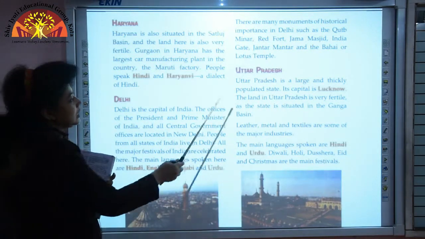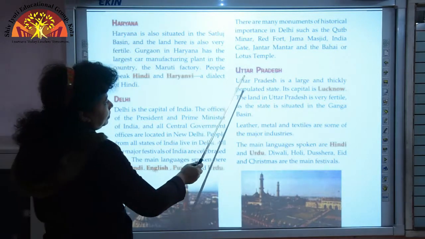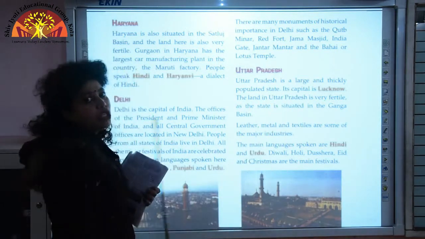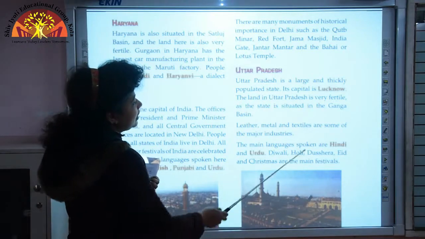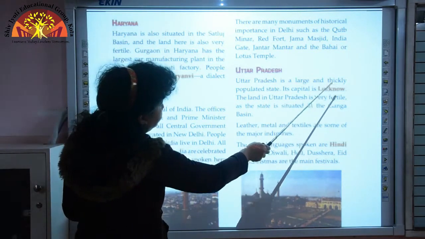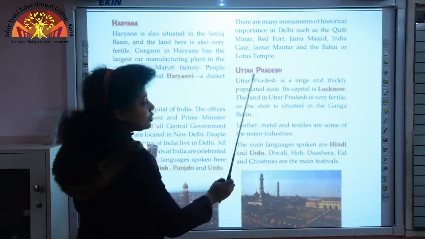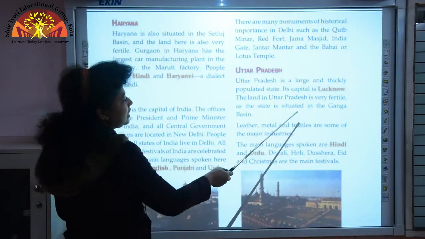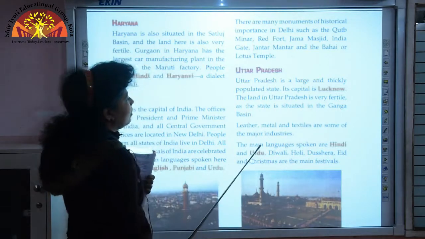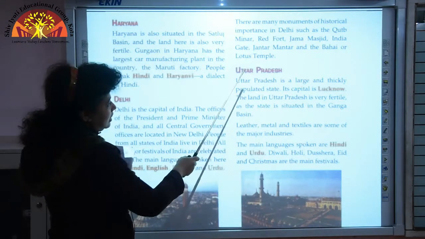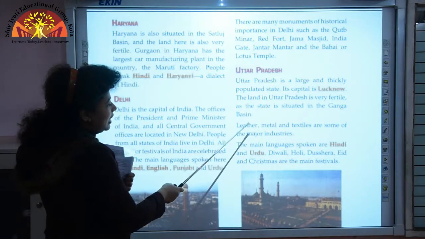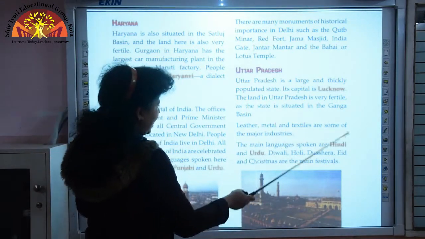Our next state is Uttar Pradesh. Uttar Pradesh is the most populated state in our country. The capital of Uttar Pradesh is Lucknow, and the land in Uttar Pradesh is also very fertile because it is situated in the Ganga basin. The major industries of Uttar Pradesh are leather, metal and textiles.